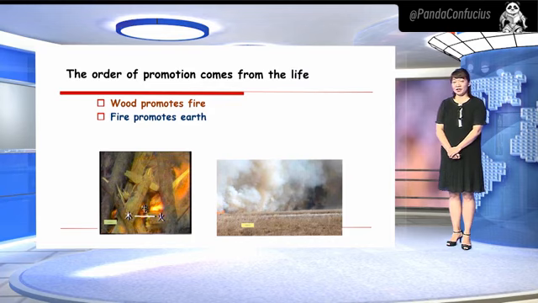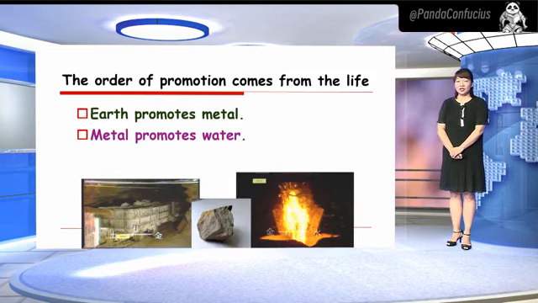Wood promotes fire. For example, put wood into the fire and the fire will be better. So we call it wood promotes fire, or we can say wood produces fire. Fire promotes earth. For example, after a fire, all things become dust falling down to the earth. So we call it fire promotes earth. Earth promotes metal. For example, metal minerals come from the mountain, and the mountain comes from the earth. So we call it earth promotes metal.